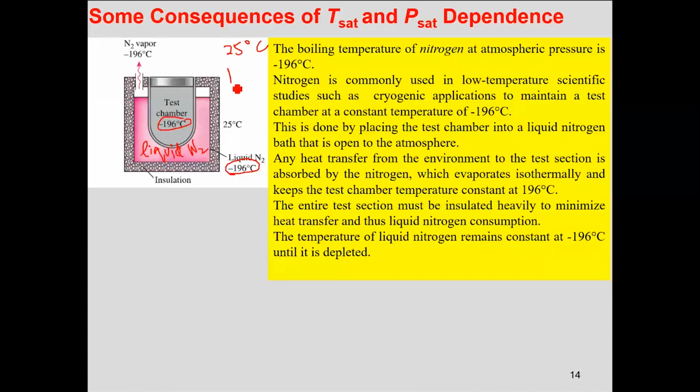Liquid nitrogen should convert from liquid phase to vapor phase, the gaseous phase, because this is an opening which says the outside pressure is atmospheric, so liquid nitrogen should evaporate to acquire the stable state at 25 degrees centigrade, which is the gaseous state.